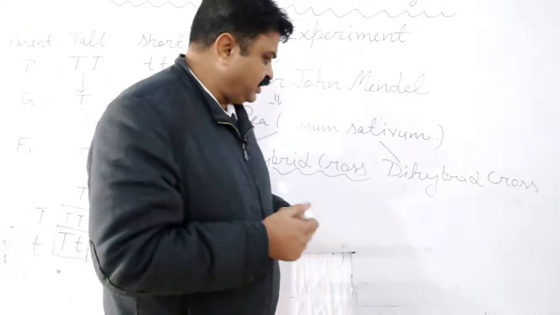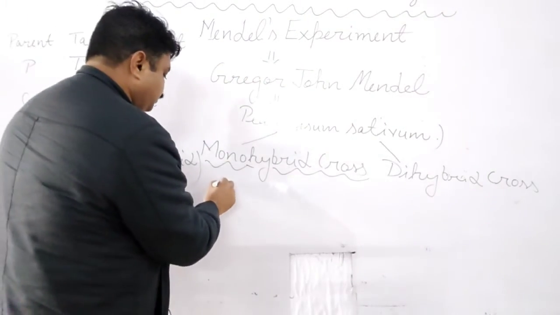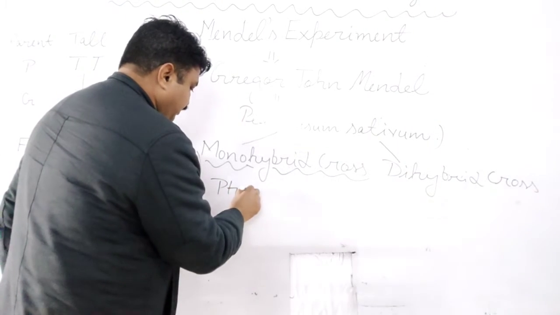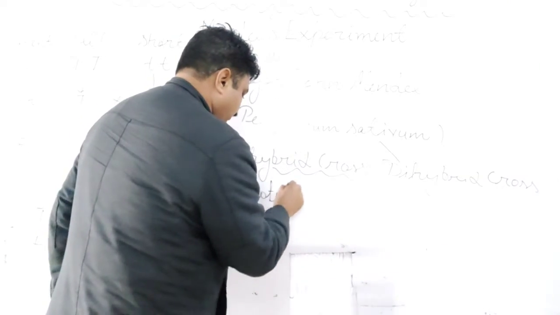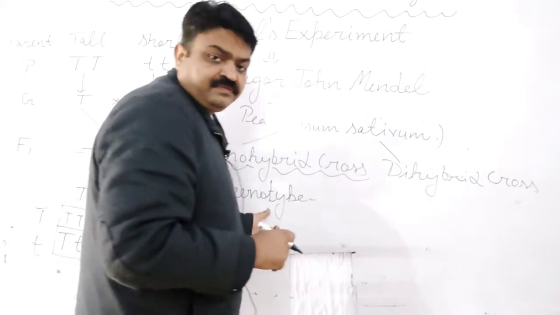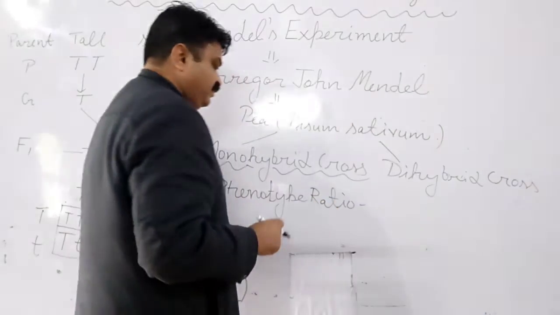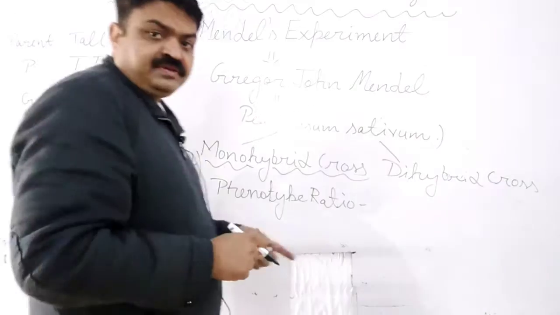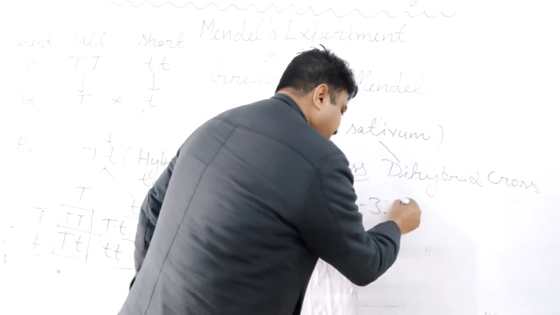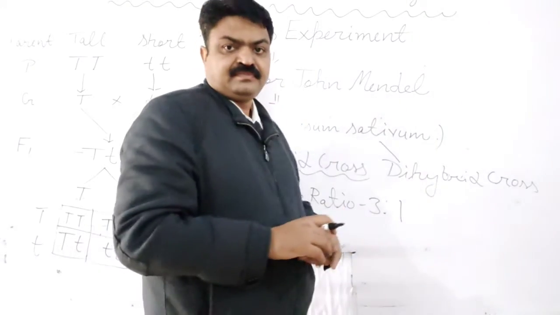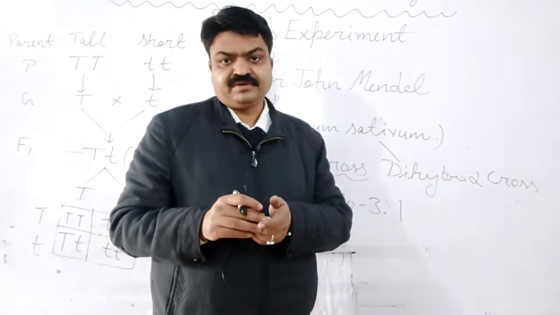So the ratio that he got in the F2 generation: if he observed the plants externally, then he got the phenotype. Means the phenotype ratio in the F2 generation is 3 plants tall and 1 plant dwarf, according to their external appearance, student.